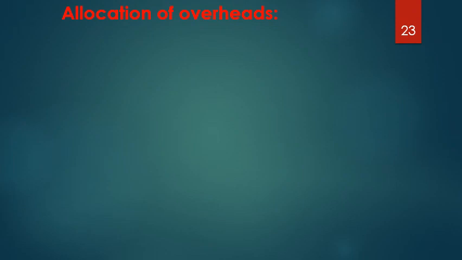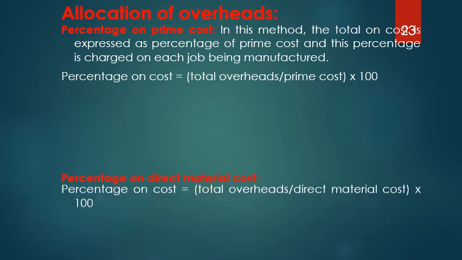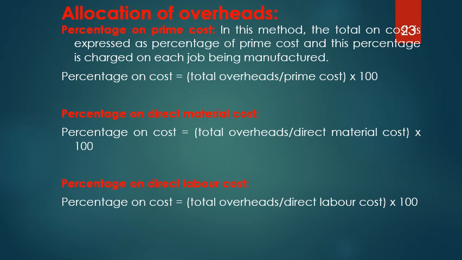Next is the allocation of overheads. How do I allocate the overheads? There are 3 methods. A percentage of the prime cost. This is given by total overheads divided by prime cost into 100. Next is a percentage on the direct material cost. This is given by total overheads divided by DMC. And the last one is the percentage on DLC, that is total overheads divided by direct labor cost into 100. These are the 3 different methods of allocation of overheads. Normally in a problem it would be given. If it is not given, we may have to calculate using this formula.